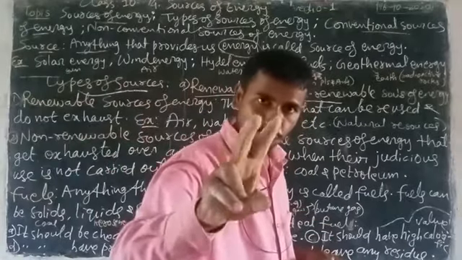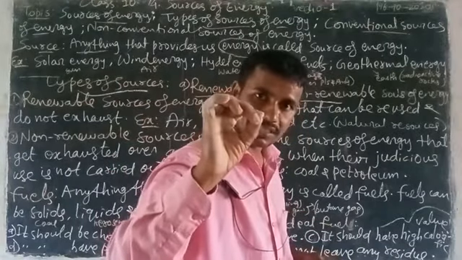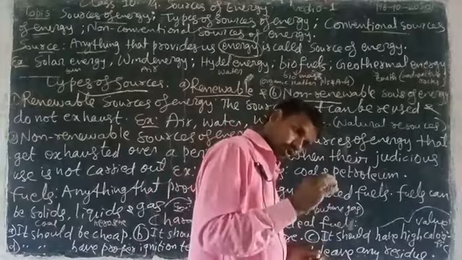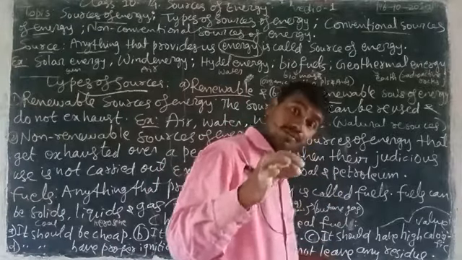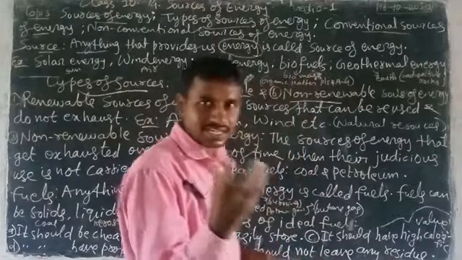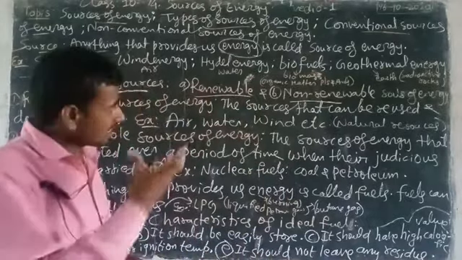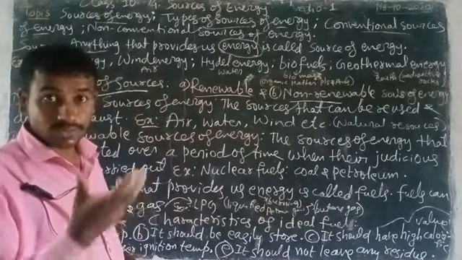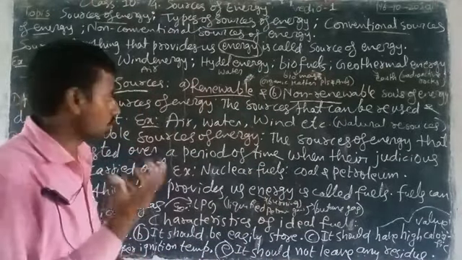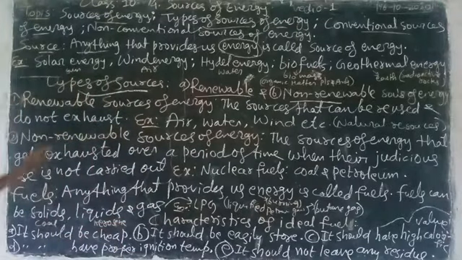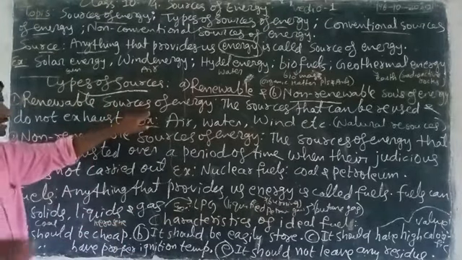What are the terms? What is their meaning? Now we can look here, very clearly, at renewable sources of energy.